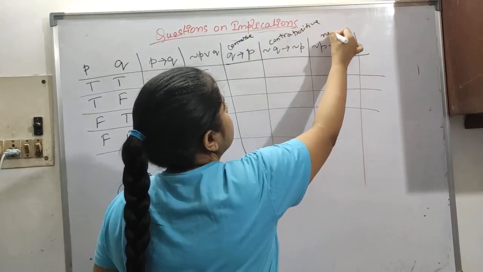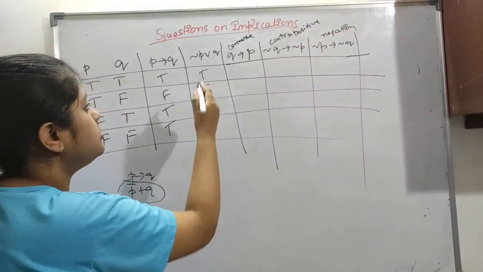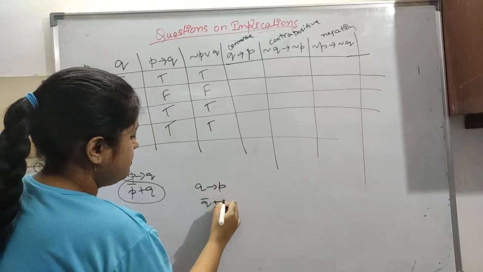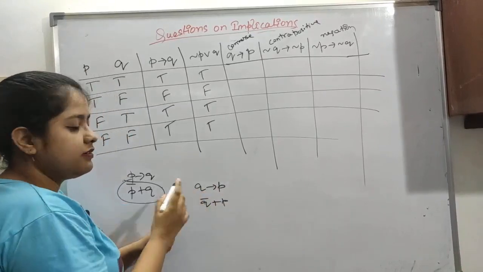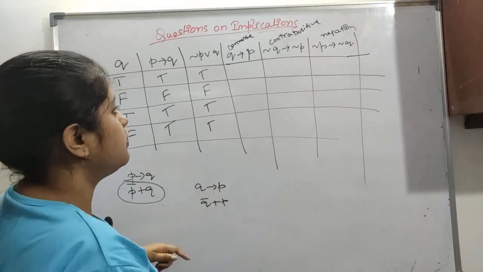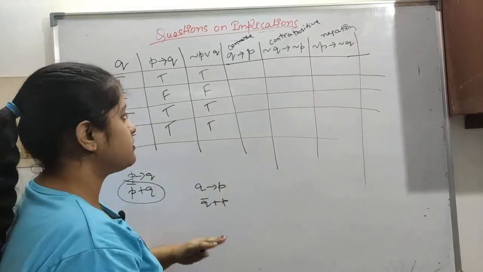And this is just the negation. So you can derive this. Let's see, Q arrow P is Q bar plus P. The first will be complemented plus the second, the complementation of the hypothesis plus the conclusion.